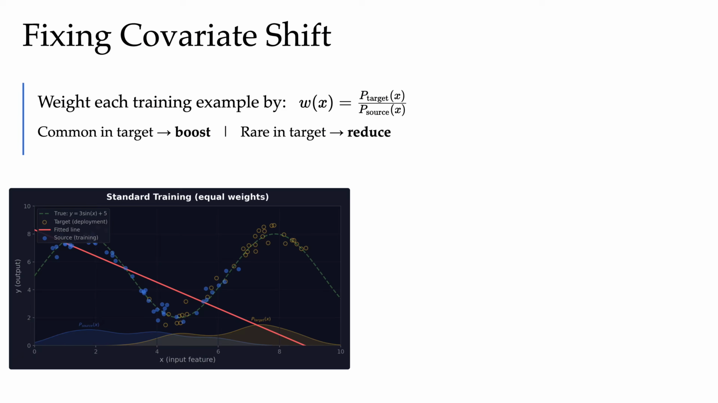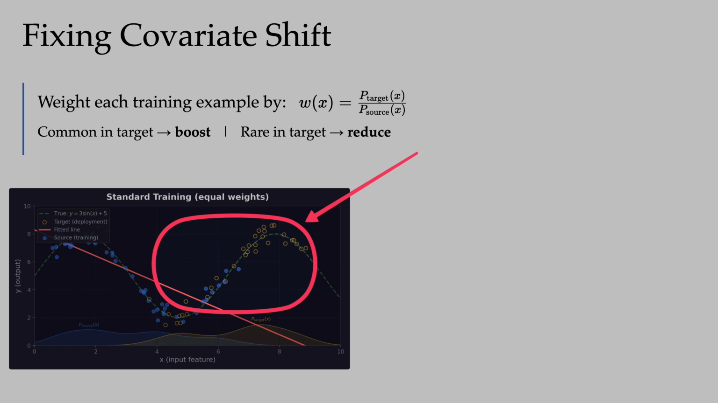If we treat every blue dot as equal and fit a linear hypothesis, for example, then we get a line with a negative slope. But look at where the gold dots live. The target data actually sits on the other side of the input range, where we would have wanted a positive slope. So we apply this reweighting idea.